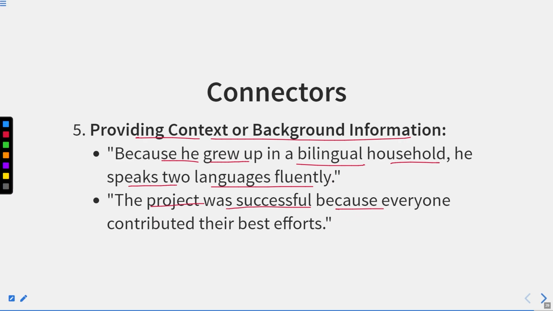The project was successful because everyone contributed their best efforts. Now you can see that we are using because at the beginning of the sentence. And if we say the project was successful, what was the reason? Because everyone contributed their best efforts.